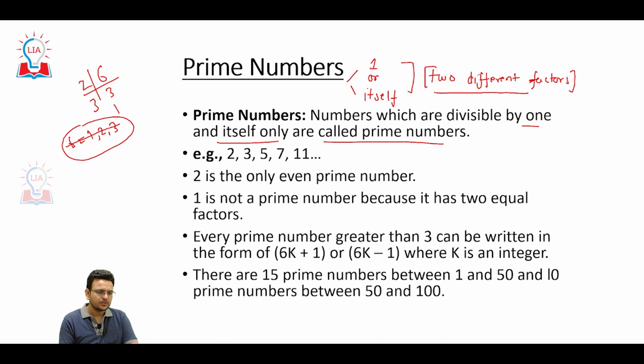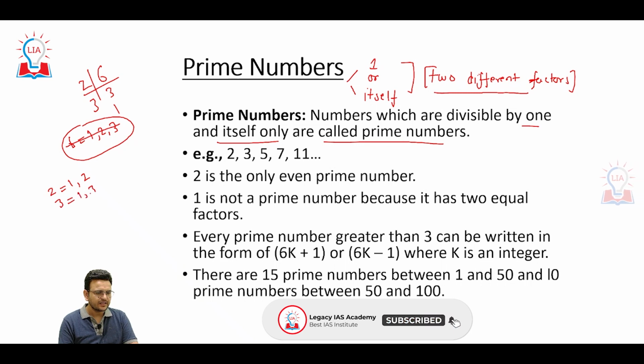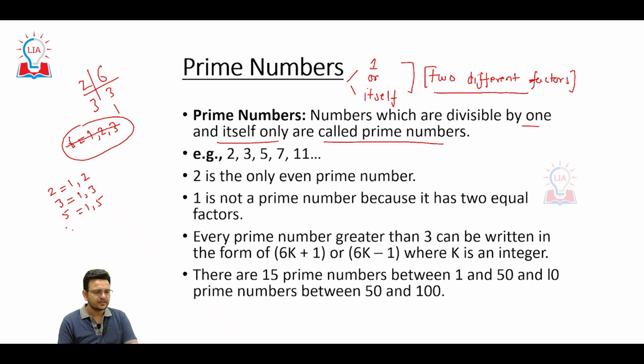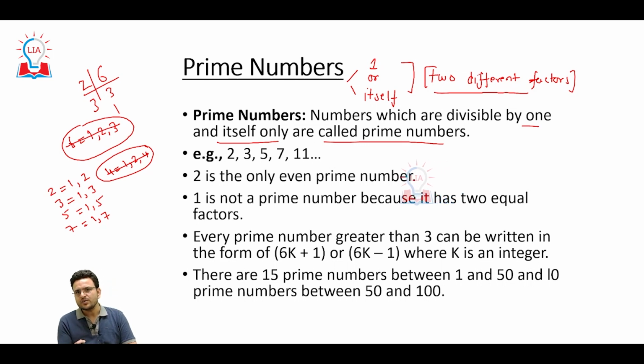Like we have 2. So 2 is divisible by 1 and 2, 3 by 1 and 3, 5 by 1 and 5, 7 by 1 and 7. 4 is divisible by 1, 2, 4, so this is not a prime number. So why are we studying prime numbers? Once you know the properties of prime numbers, some questions will sometimes come on prime numbers. Without knowing the properties of prime numbers, you are not able to solve them.